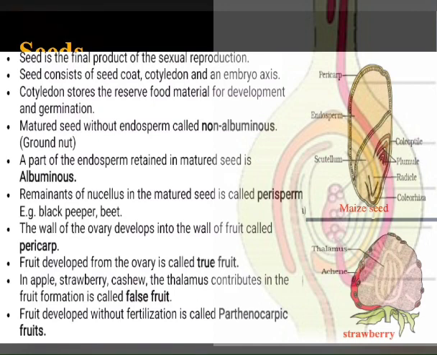And some of the fruits are developed without fertilization of the ovary. Such fruits are called parthenocarpic fruits, like banana. So such fruits are seedless fruits. The fruit which is developed without fertilization of the ovary is called a parthenocarpic fruit, and such an event is called parthenocarpy.